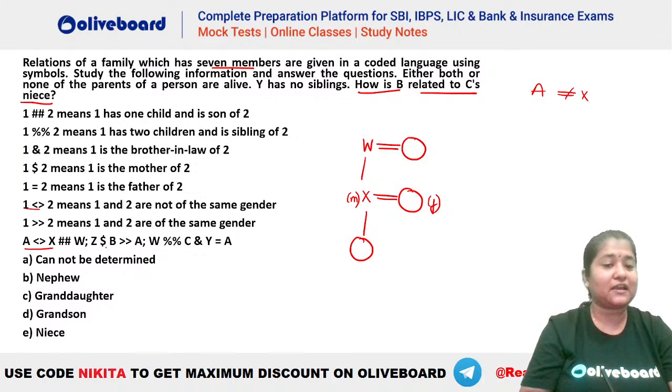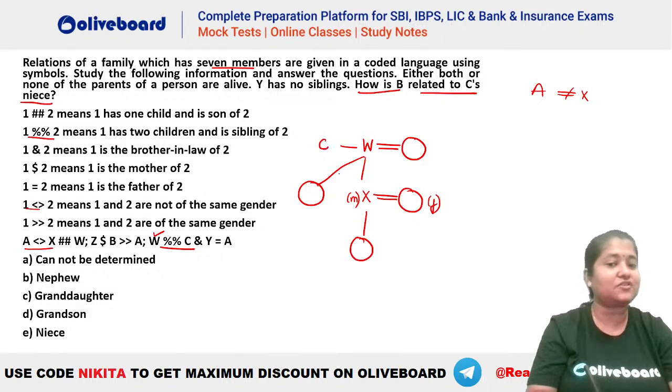Now what can we connect further? Let's see. We have W percentage C. What is the meaning of percentage? That is, one has two children and is the sibling of two. That means W has two children here. One child is already X. That means here there has to be another child. So W has two children and is the sibling of C here. So W is the sibling of C. That means C has to be here.